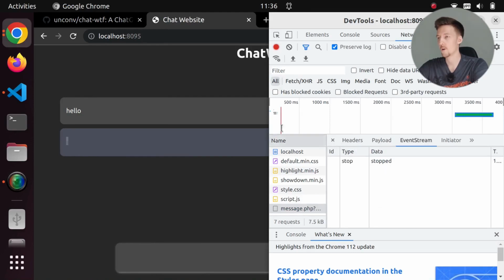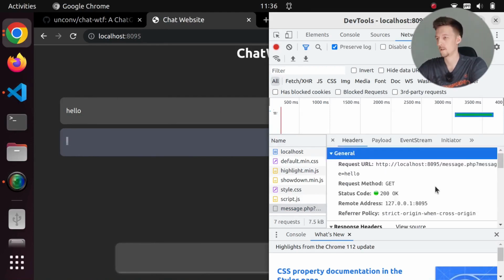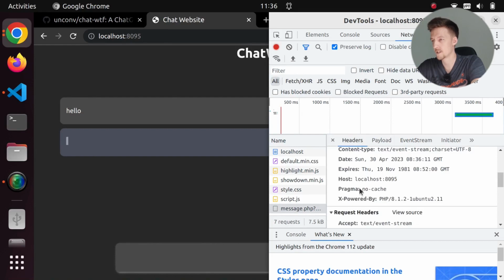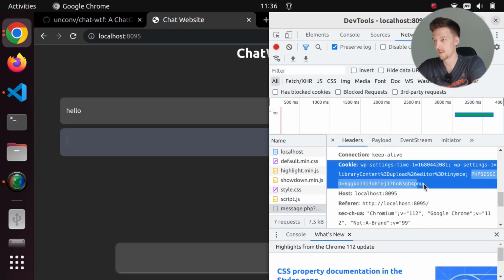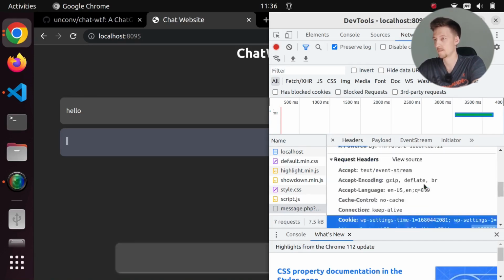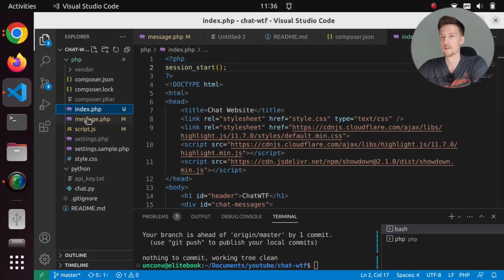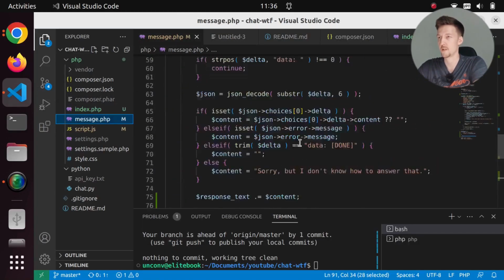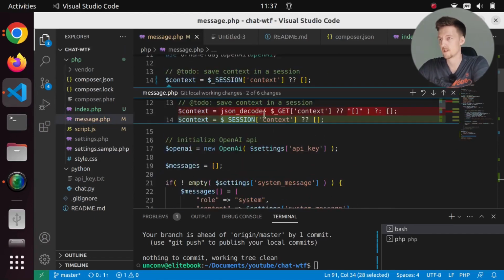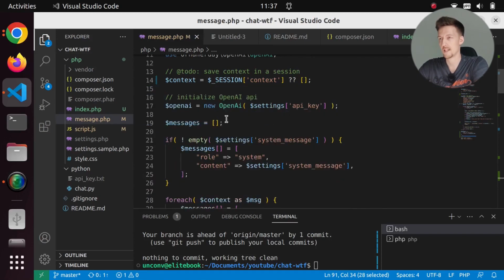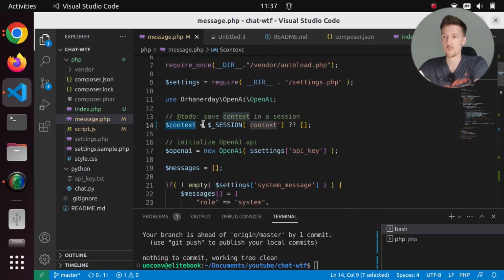Stopped. Why are we not getting anything? Let's see the headers. Are we sending? Yes, we are sending the session cookie here. So that should be fine, but something is not working. So let's go back to our message.php. And the thing is, I was calling JSON decode. So the problem is that previously the context was an object, but now it is an array.